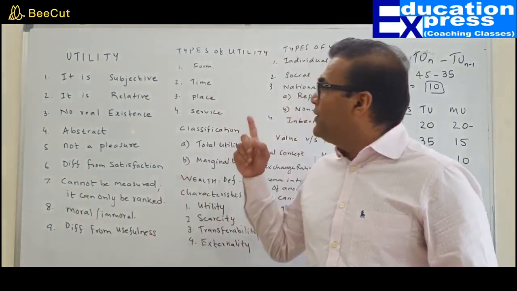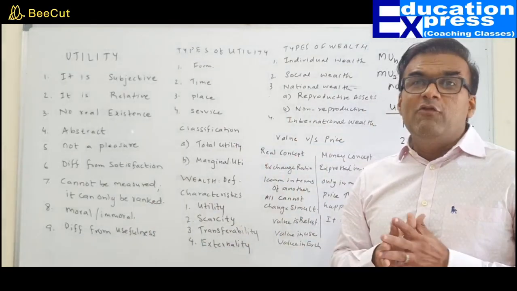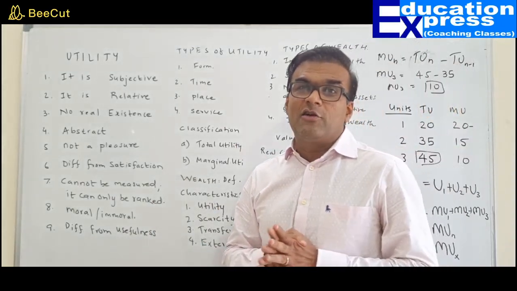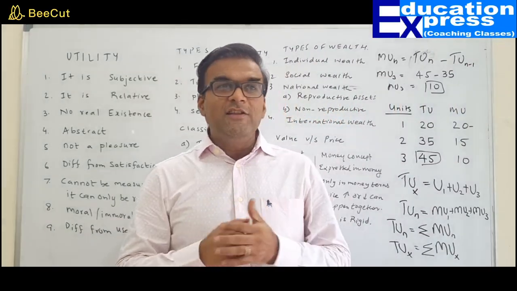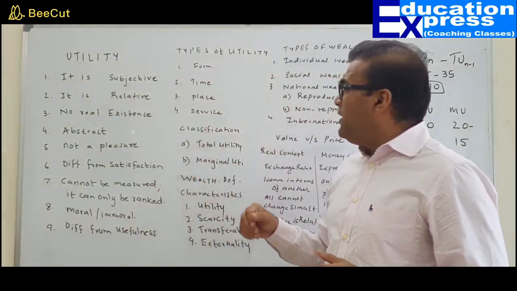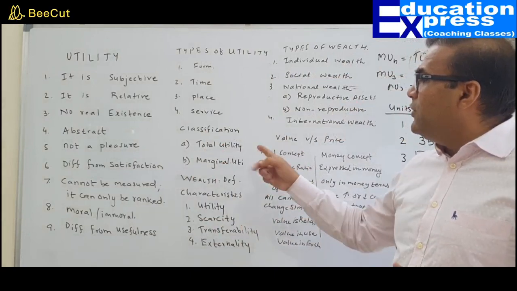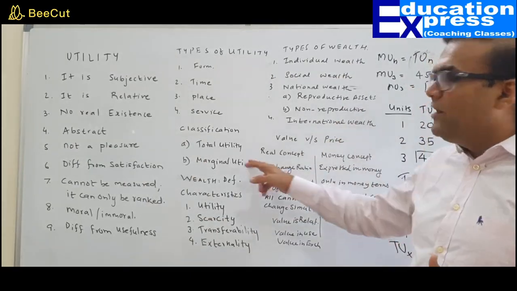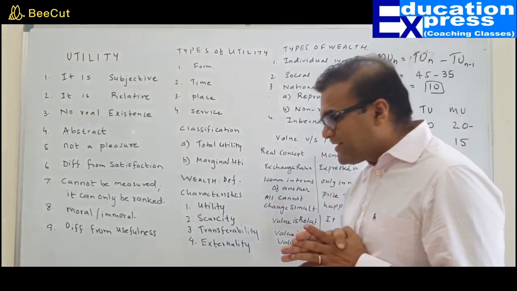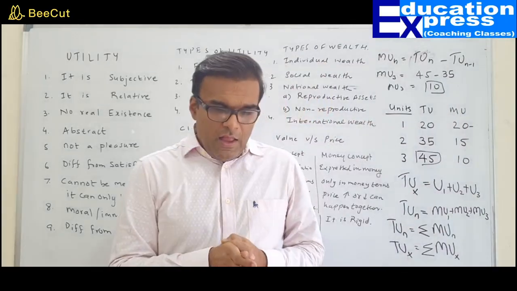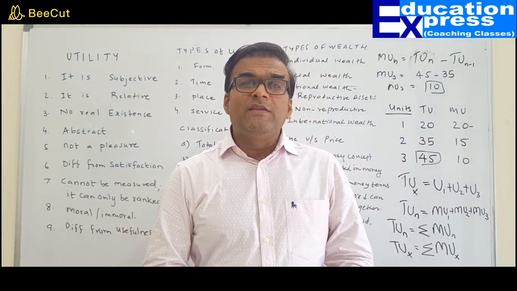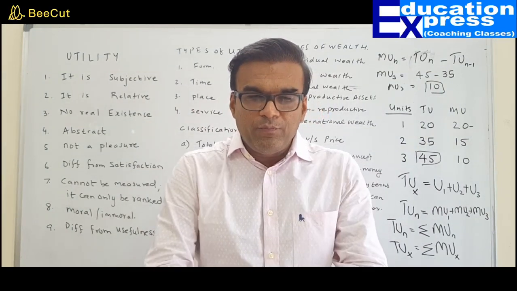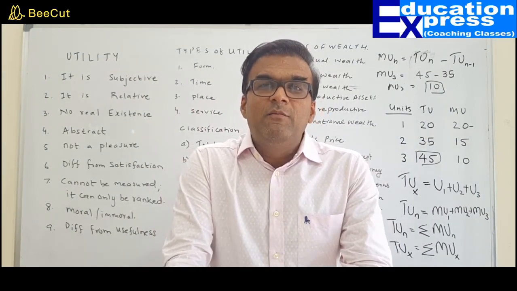That creates place utility. And service utility would mean services of the teachers, lawyers, doctors, etc. would be included in service utility. Besides that, we also understood the classification of total utility, as already discussed with the help of chart. Marginal utility also discussed. After this, we have an amazing concept of wealth. What exactly do you mean by the term wealth?